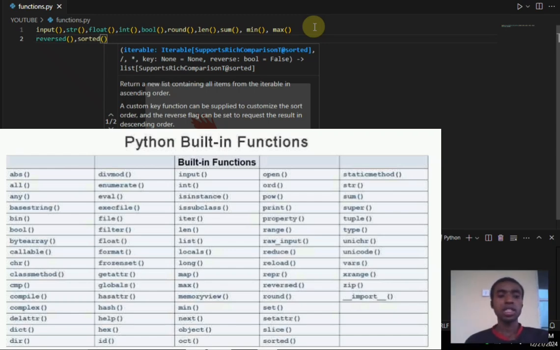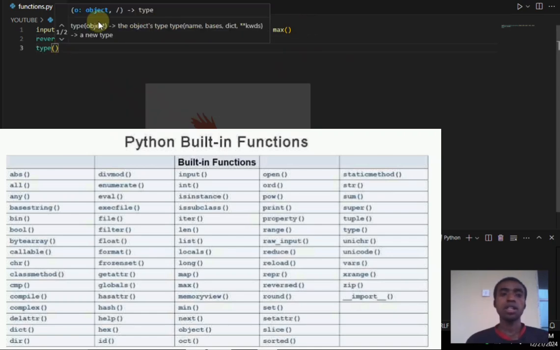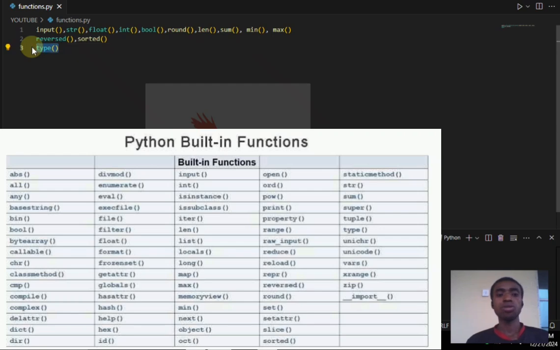We have the object handling functions, like type. I've come across type to check what data type a value falls in. We also have id and isinstance. Also for files, we have open, for opening a file path, and close, to close a file.